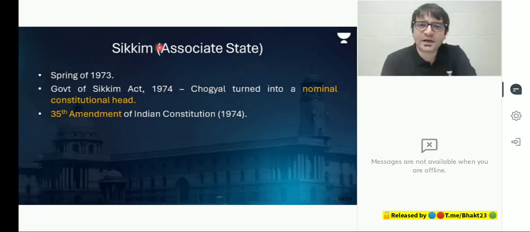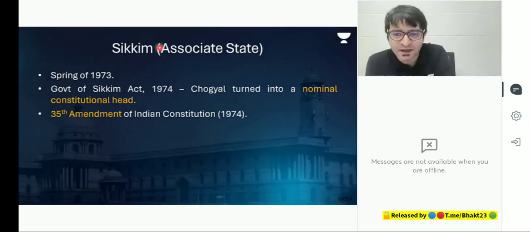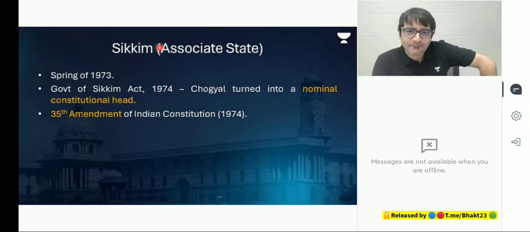And when it won the election, it immediately passed a law saying the institution of Chogyal has now become nominal. That means you're only a nominal head. The real power is with us, the real power is with the government. Chogyal protested. Chogyal went to various countries saying, look, India has ditched us. We need your support to counter India.